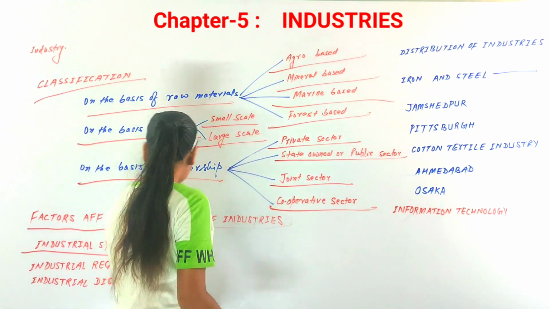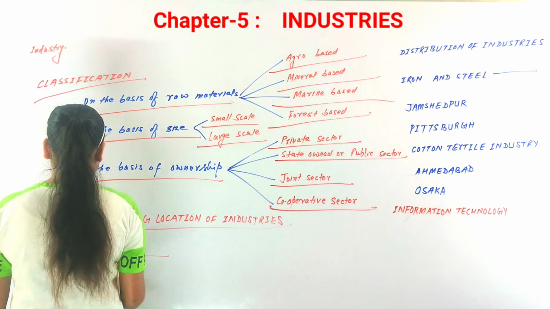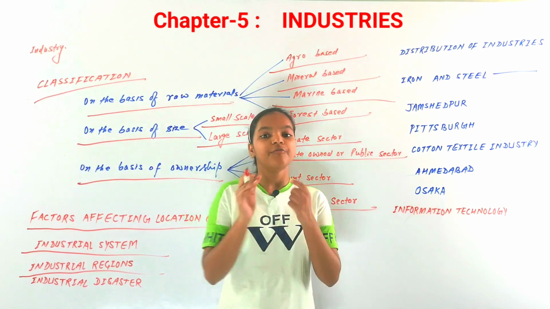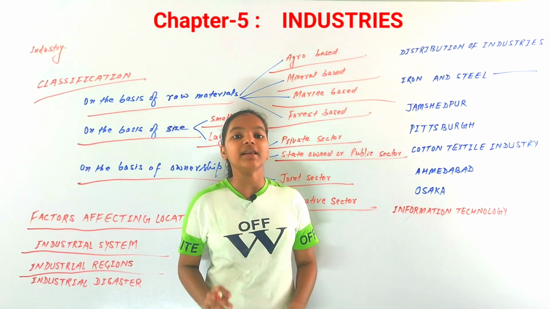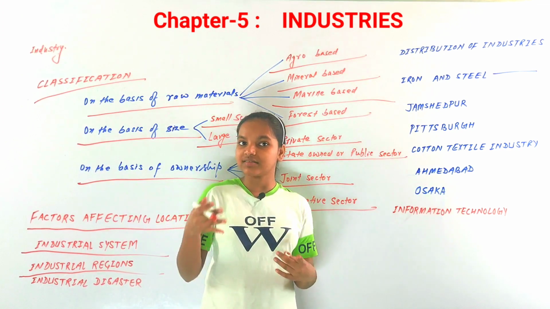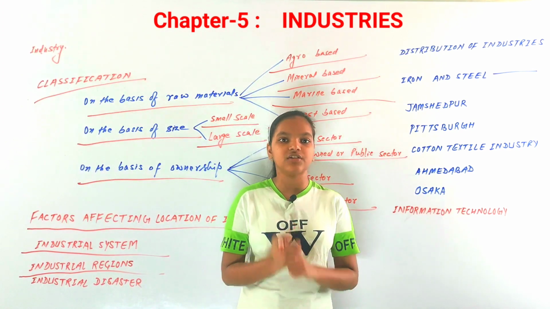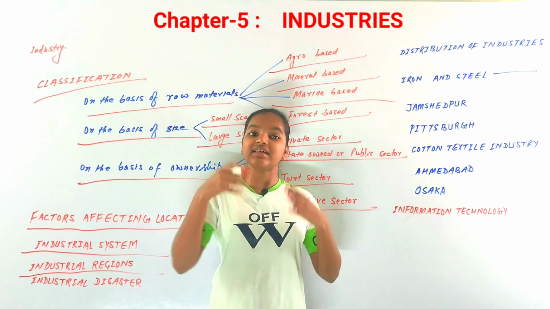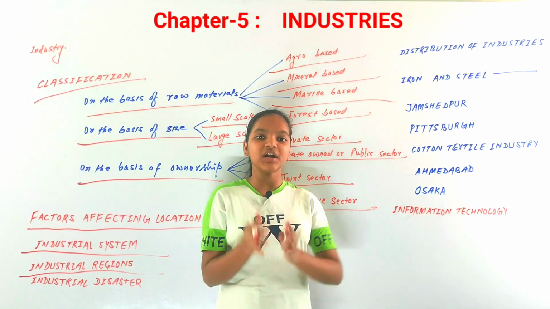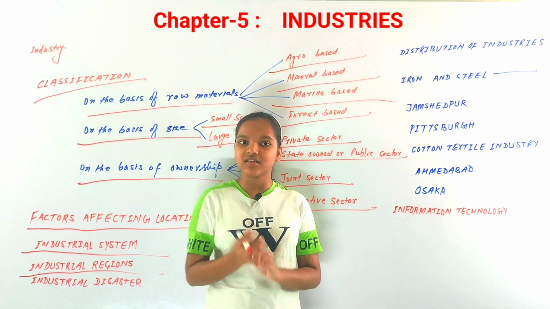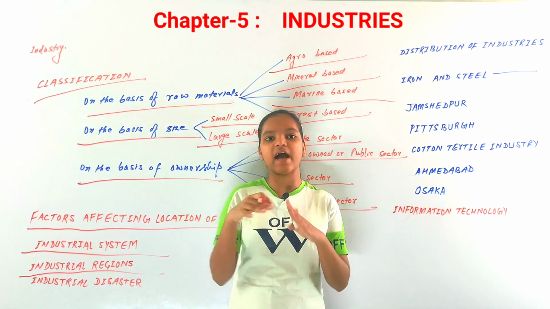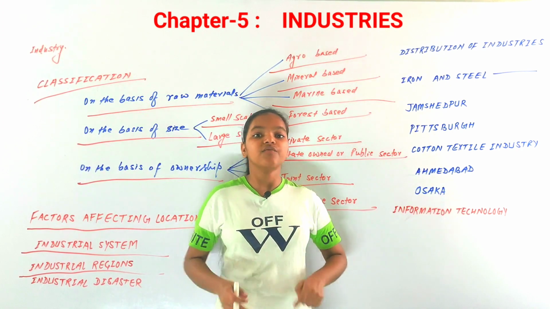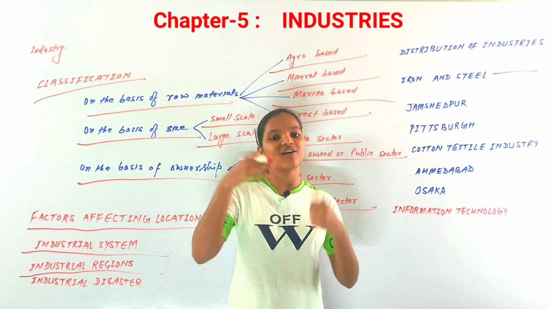Now the next topic is industrial regions. Industrial region means that when at a particular place many industries have been settled and they are linked to each other for the benefits of their closeness, that would be called an industrial region. In a very simple way we can say that an industrial region is a region where many industries have been settled. Now why have they settled at the same place? Because they want to share the benefits of their closeness.